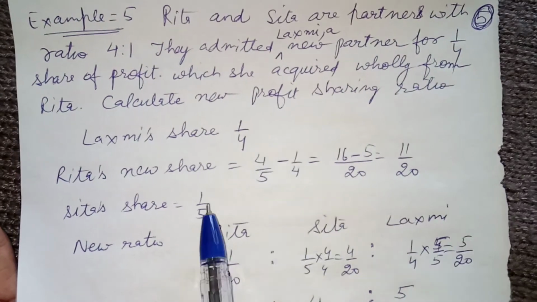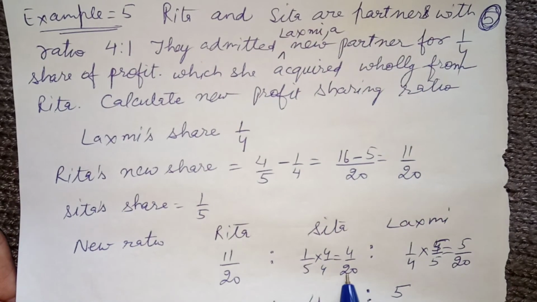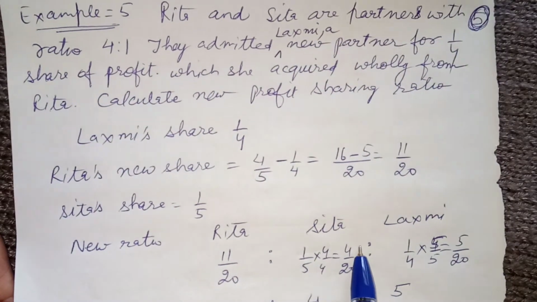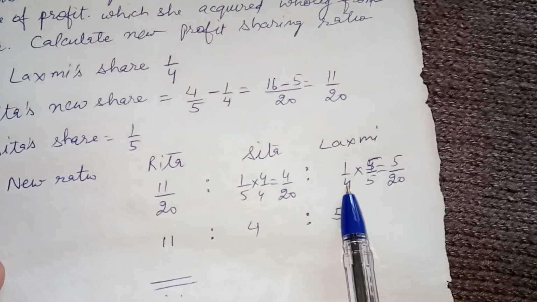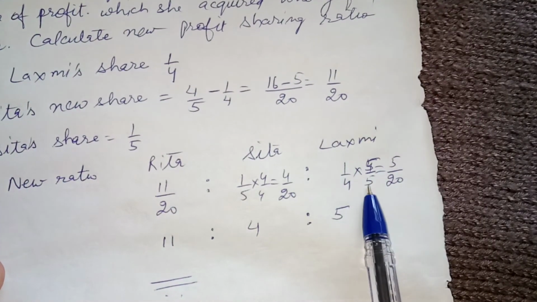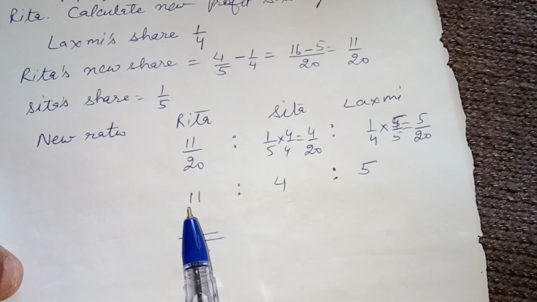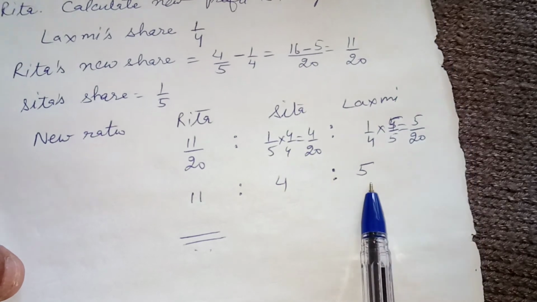Sita's share was 1 by 5, and to equalize the denominator, 5 into 4 is 20 and 1 into 4 is 4, so 4 by 20. Similarly Lakshmi's share was 1 by 4, so equalizing the denominator, it comes out to be 5 by 20. So therefore the new profit sharing ratio will be 11:4:5.